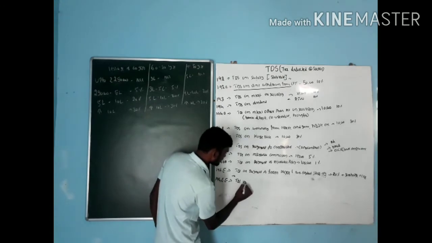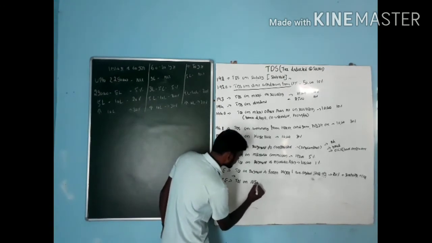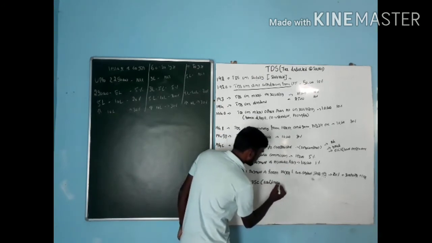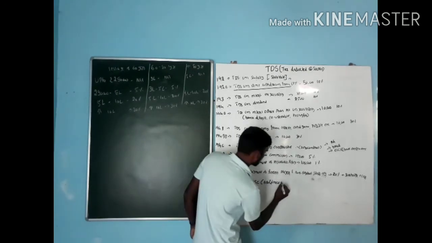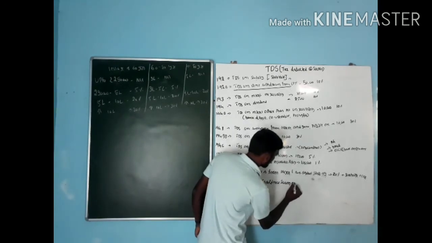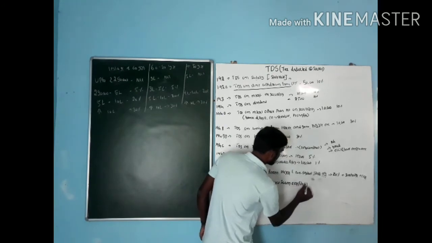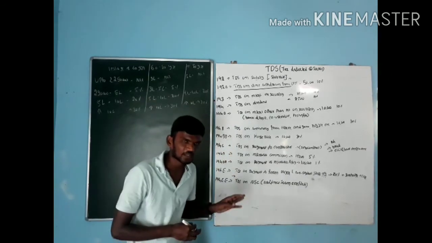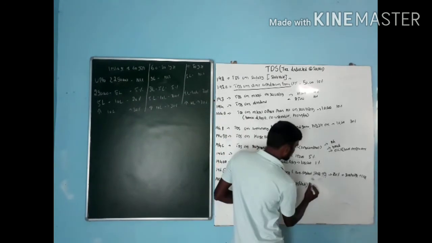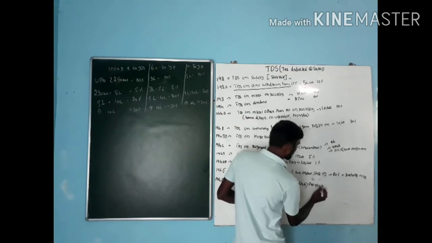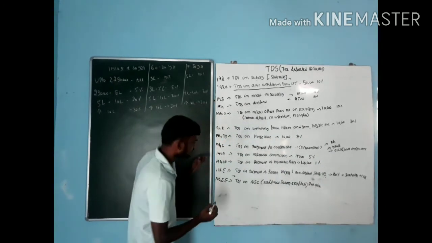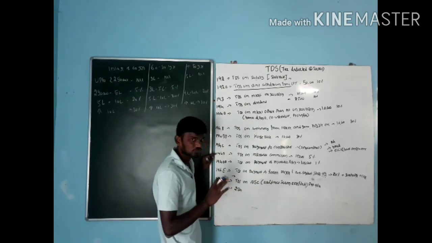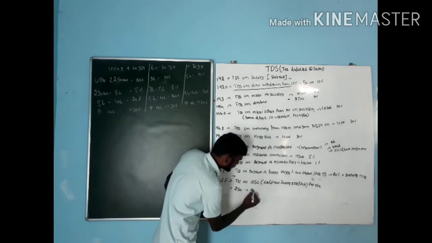Next, 194EE, that is TDS on NSS. Sorry, yes, that is National Savings Certificate or National Savings Scheme. TDS on NSS comes under this kind of certificate. It is issued only by the post office. If it is issued through the post office, and if the amount withdrawn is more than 2,500 per annum, they are going to pay